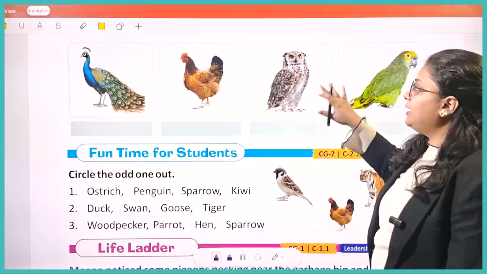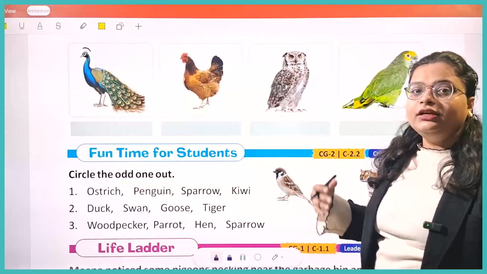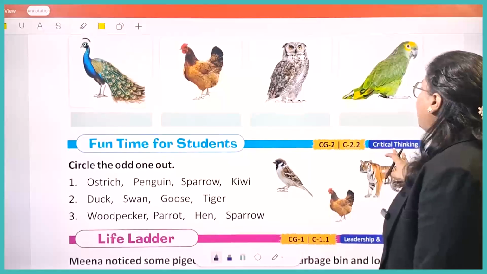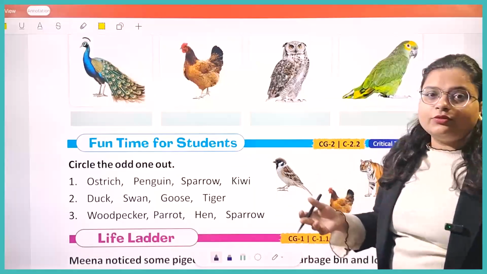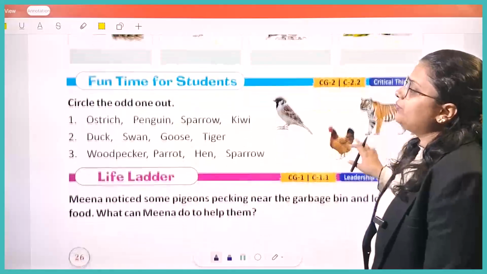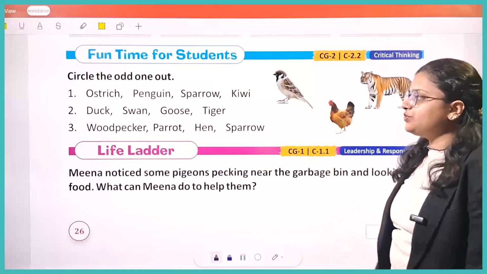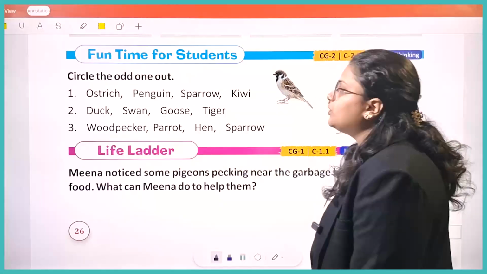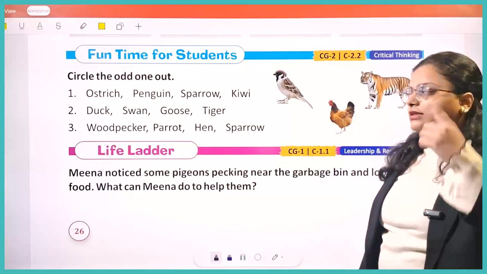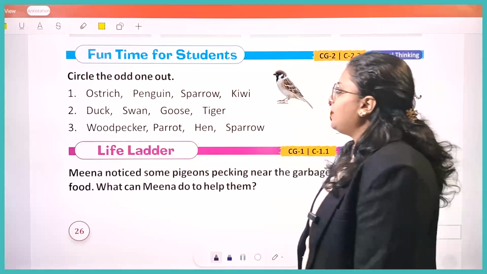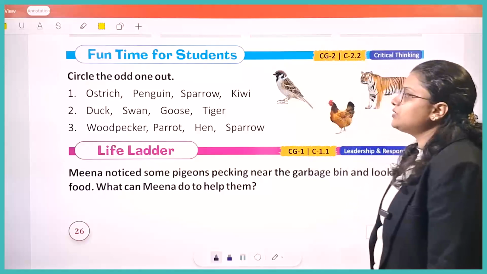फिर उसके बाद we have an owl. Owl को क्या बोलते हैं? उल्लू. And then we have this parrot. And parrot को क्या बोलते हैं? तोता. Okay. Now we have the next one, fun time for students. Circle the odd one out. So what we have to do, जो इनमें से अलग है उसको circle करना है. Ostrich, penguin, sparrow, kiwi. So which is odd in this?